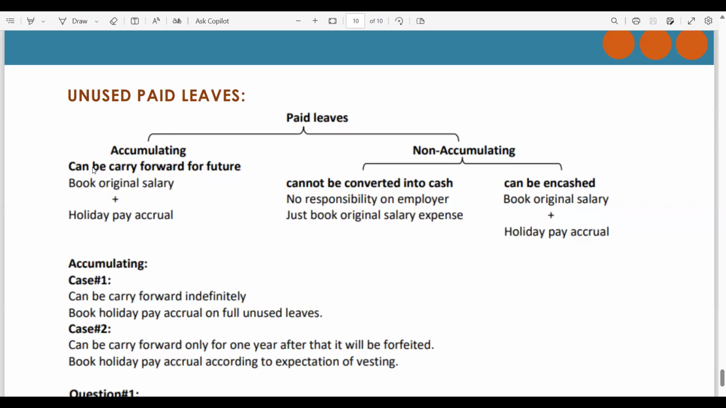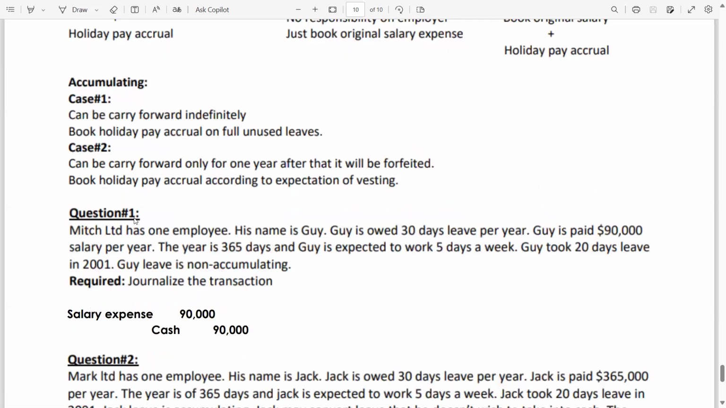In case of accumulating, it can be carried forward for the future. If carried forward for the future, then you will have to book original salary plus holiday pay accrual, means unused paid leaves. Okay, what if in case of non-accumulating? It can't be converted into cash or can be in cash. If it cannot be converted into cash, there is no responsibility on the employer. The employer just books original salary expense. But if it can be in cash, the employer will book original salary as well as holiday pay accrual.